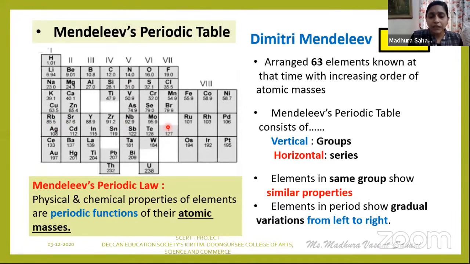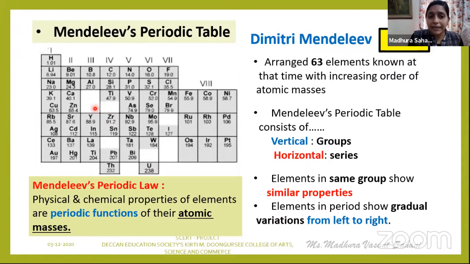Can you observe that certain gaps are present? What about those gaps? When Mendeleev constructed his periodic table, he left certain gaps to maintain the periodicity of the properties. Later on, when new elements were discovered, they fitted well into those gaps in order to maintain their periodic properties.